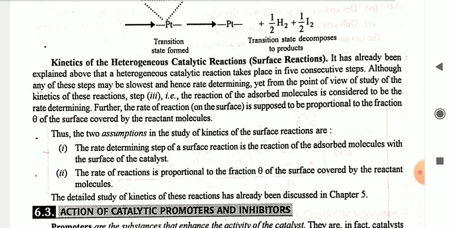Further, the rate of reaction is supposed to be proportional to the fraction theta of the surface covered by the reactant molecule. Thus, two assumptions in the study of kinetics of the surface reaction are: first, the rate determining step of surface reaction is the reaction of the adsorbed molecule with the surface of the catalyst. Second, the rate of reaction is proportional to the fraction theta of the surface covered by the reacting molecule. The detailed study of kinetics of this reaction has already been discussed in chapter 5.